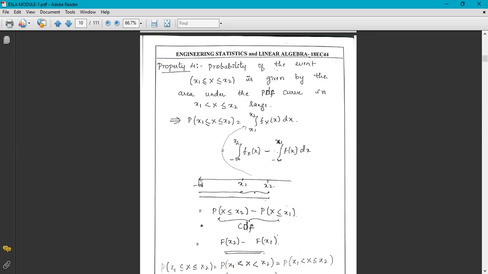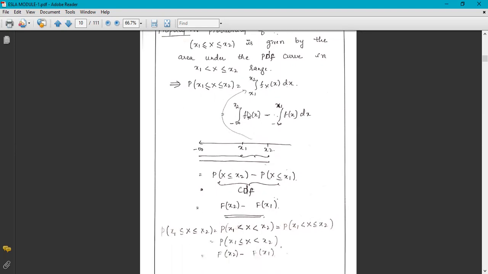If we subtract the interval minus infinity to x1 from the interval minus infinity to x2, we get the interval x1 to x2. That's why we are subtracting these intervals.